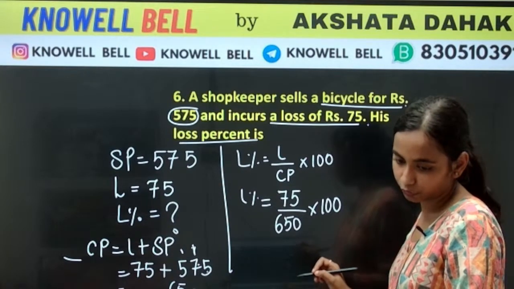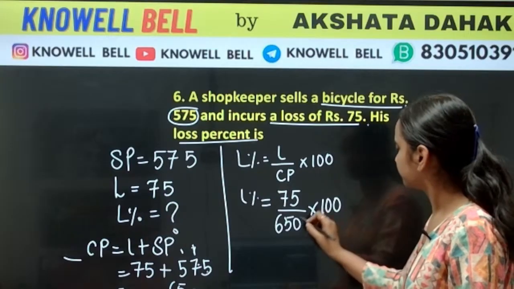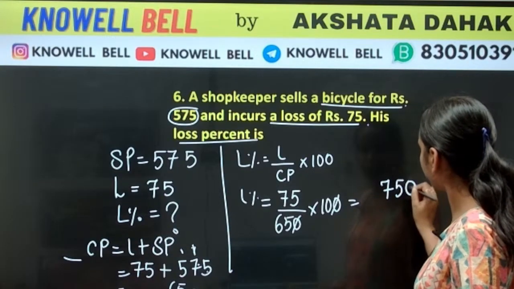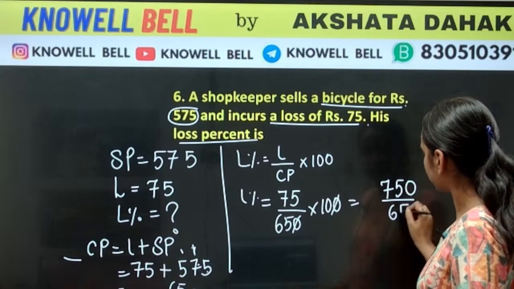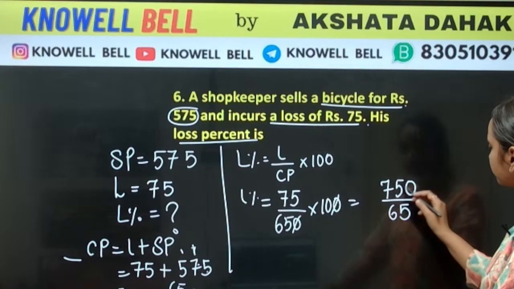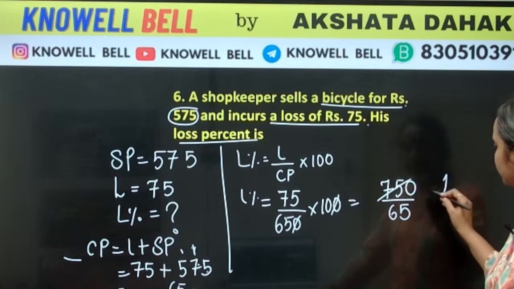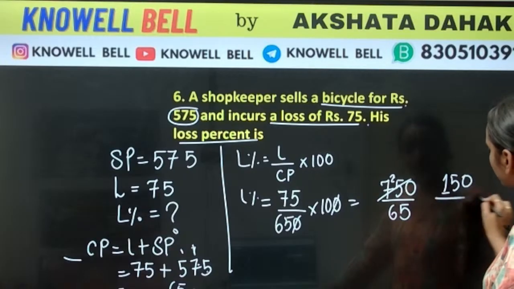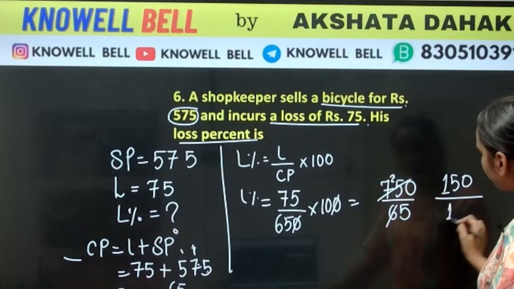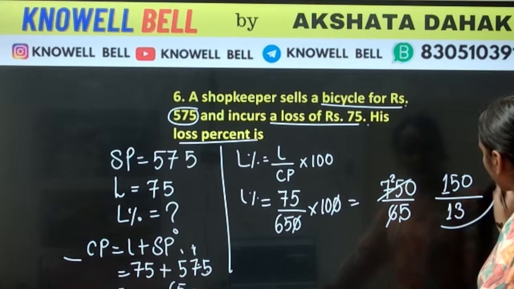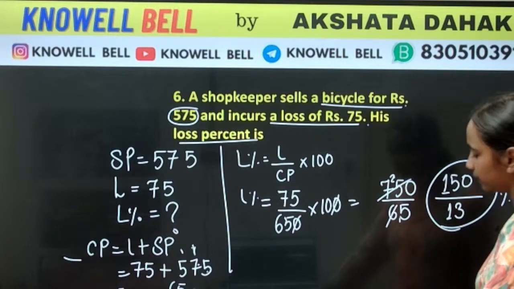Correct. Good. What was your answer, Bhavya? You raised it. 0, 0 will get cancelled. It will become 750 upon 65. Solve it, everyone. 5 ones are 5, 6, 7. 2 is remaining. 5 fives are 25. 5 ones are 5. 1 carried. 5 threes are 15. Convert it into a mixed fraction, your answer can be in that form here. Okay.